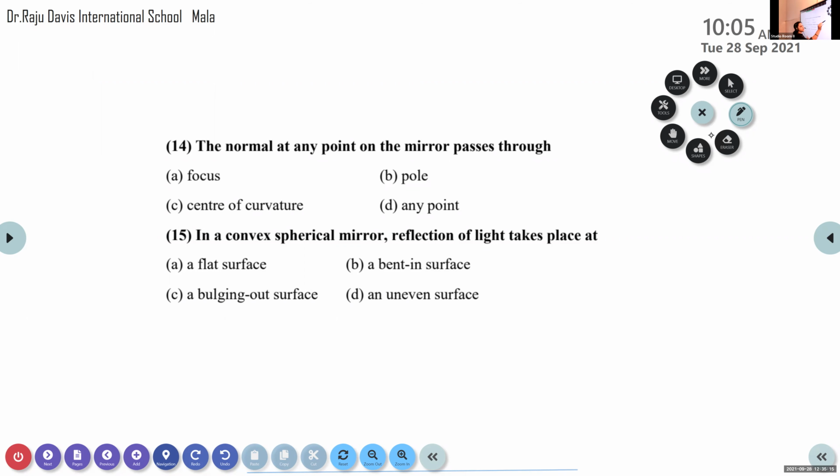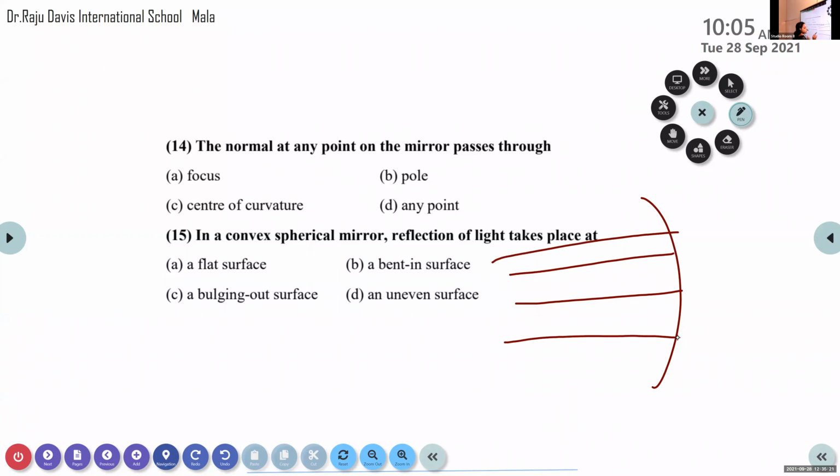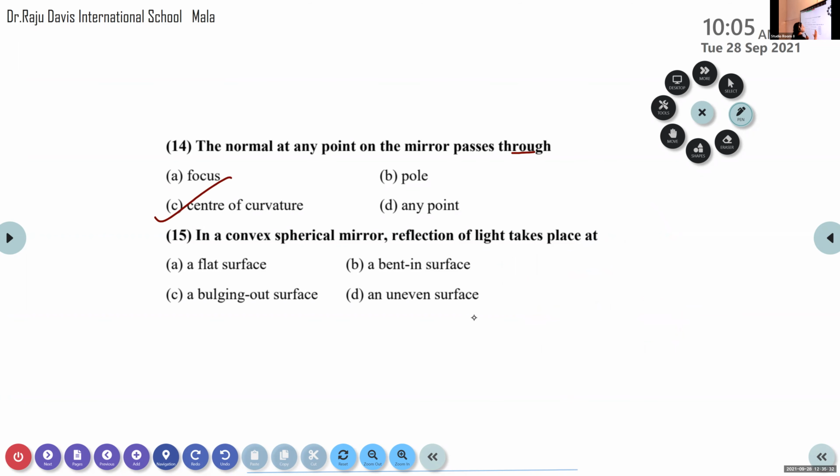We know that if you consider a mirror, all the light rays passing parallel to the principal axis, sometimes may be passing through the center of curvature. So the normal at any point on the mirror passes through the center of curvature.